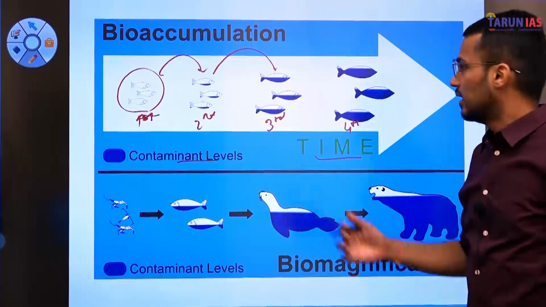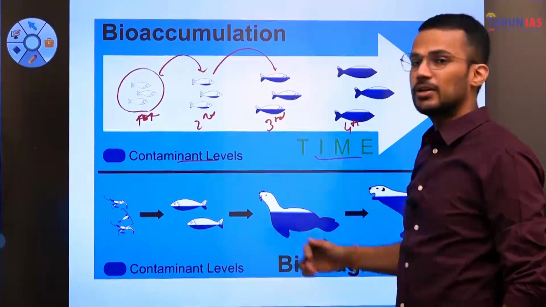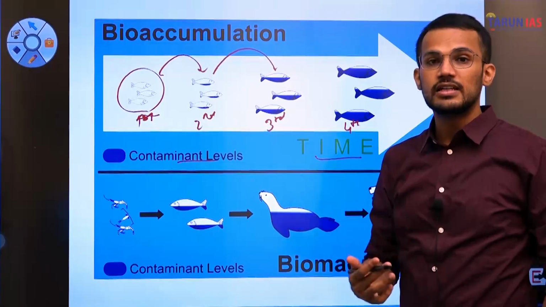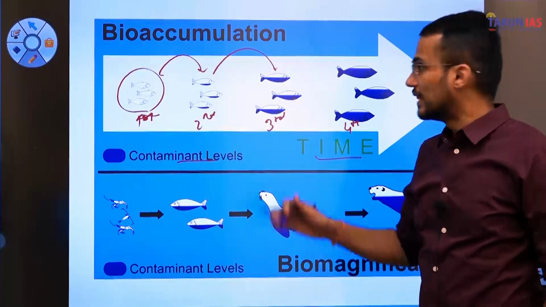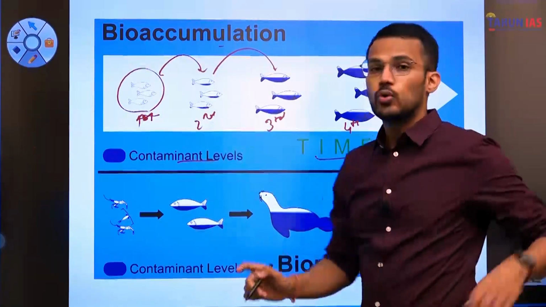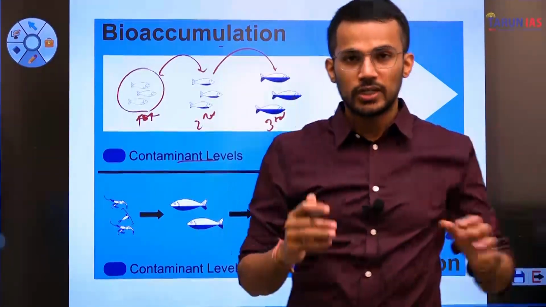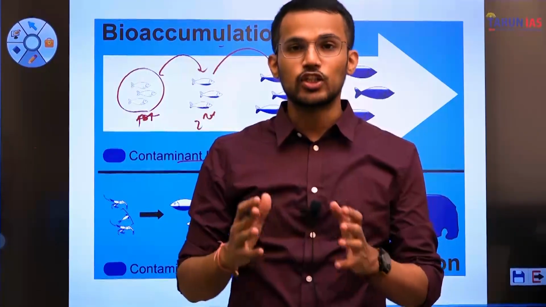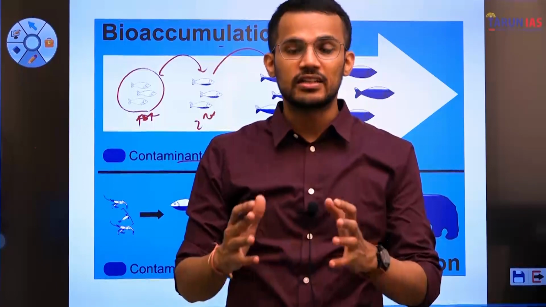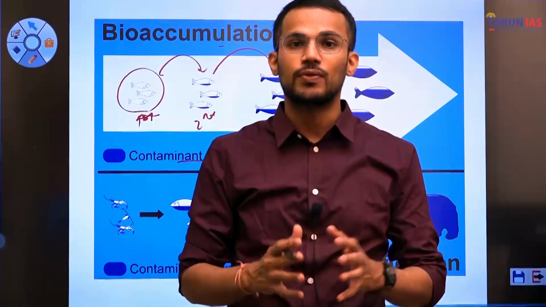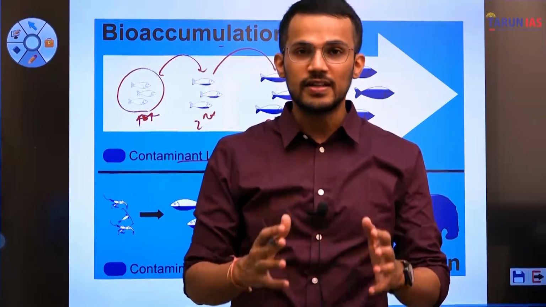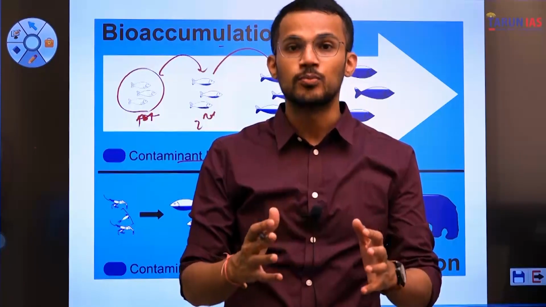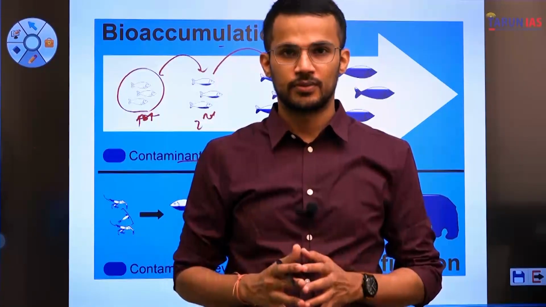Right? With time, the concentration of that contaminant is increasing day by day. And that is nothing but bioaccumulation. So let me define bioaccumulation. Bioaccumulation is the increase in the concentration of contaminants inside the body of an organism with time.